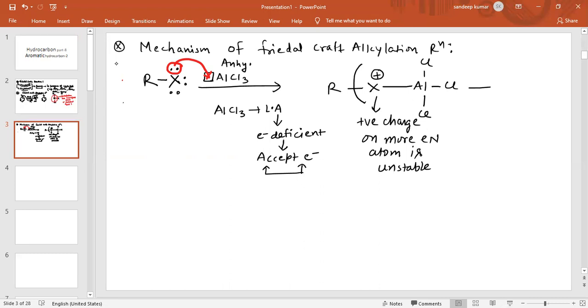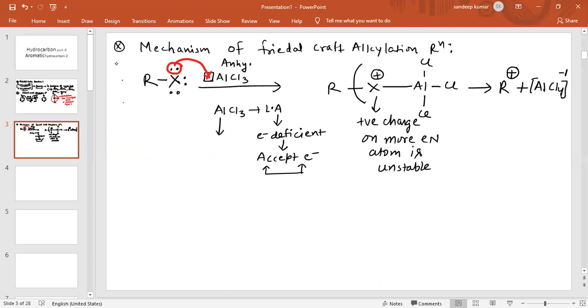When this bond breaks, it forms R+, which is a carbocation, and also AlCl4 having a -1 charge. So this is basically the generation of the electrophile.